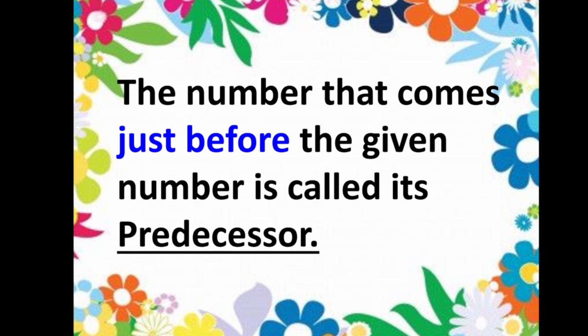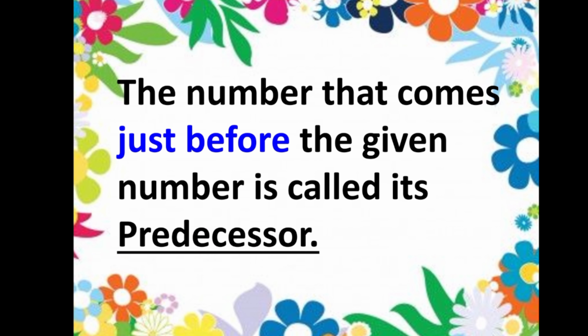Okay, so how do we get the predecessor? By just subtracting 1 from the given number, you will get the predecessor of that number. What is the spelling for predecessor? Predecessor.